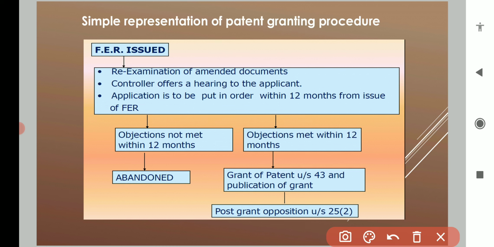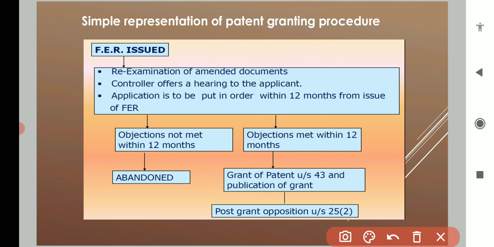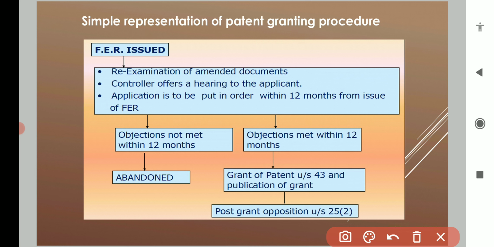After the first examination report is issued, re-examination will be there of the amended documents. In the first examination report, the committee will recommend what to re-examine. If something is found suspicious, they will tell you to amend those documents, suggesting certain changes, and you change everything according to the suggestions.